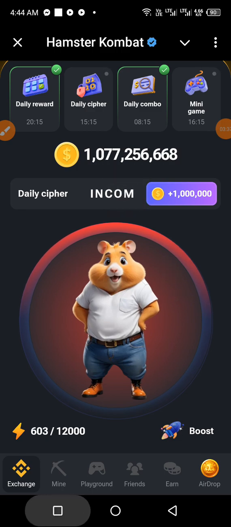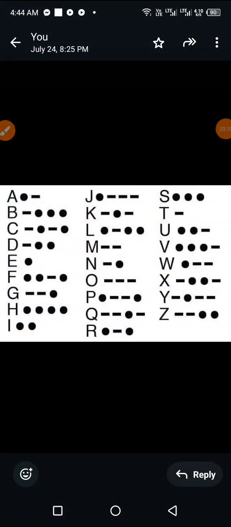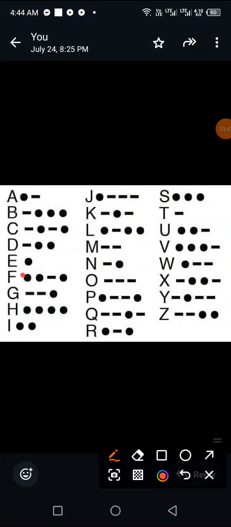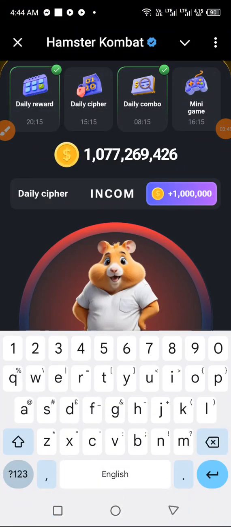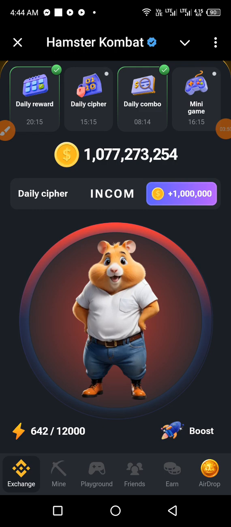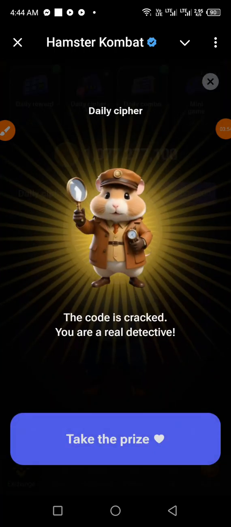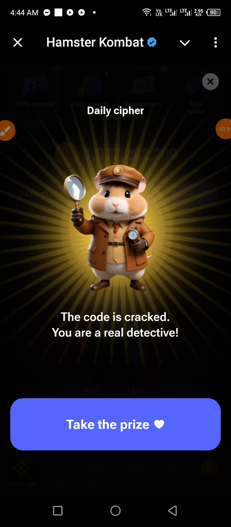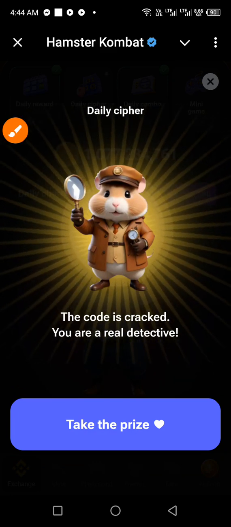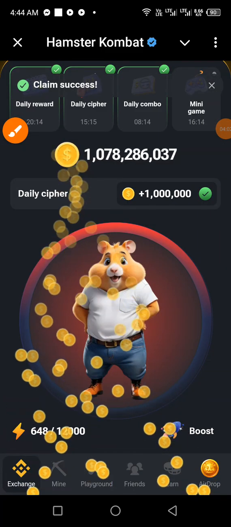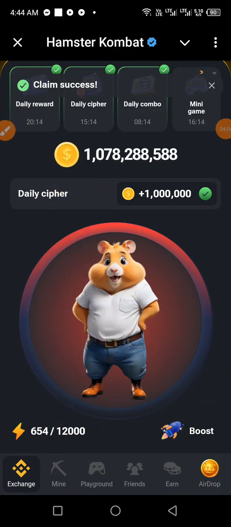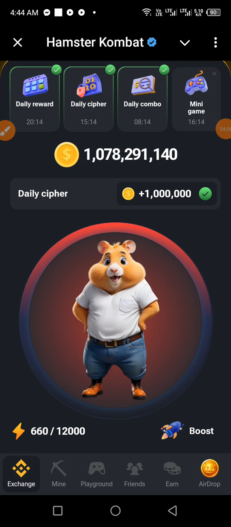And then the last but not the least, the simplest letter in the Morse code, letter E. Just 1 tap on your phone and that's all. Just bam. And that is all. So we have our income. So we take the prize. And there we are.